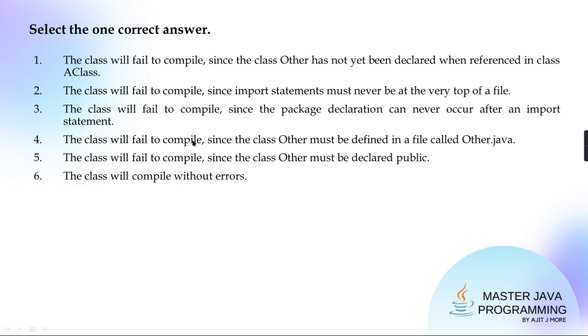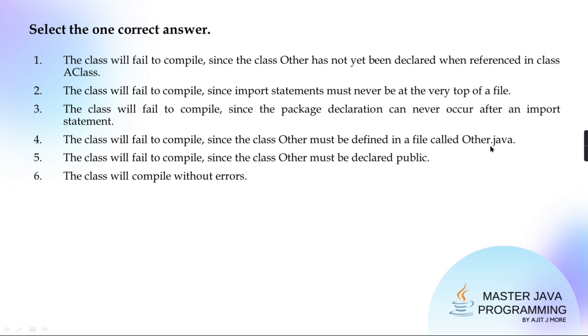The class will fail to compile since the class other must be defined in a file called other.java. Is it necessary that each and every class is to be saved in a separate .java file? No, not necessary.